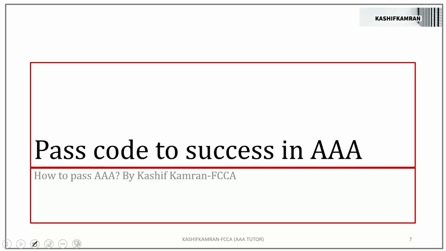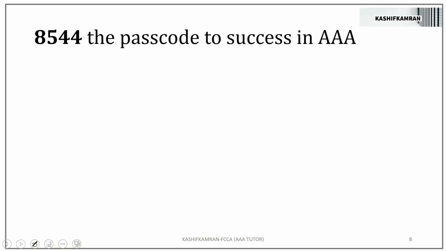Let's find the passcode. The passcode is 8544. The passcode to success in the AAA paper. You might be surprised. 8544 means what? Is it a secret key? Is it a secret password? Is it a password of the examiner laptop? Is it a password of the examining team computer system? And you enter 8544 and you see, oh, this is the paper I will be seeing in September. No, not at all. Let's see what research is behind 8544.